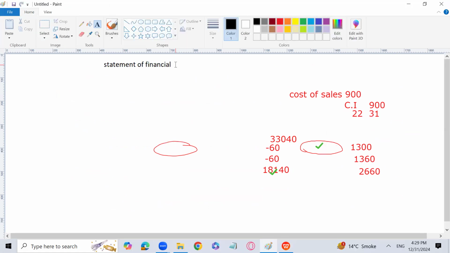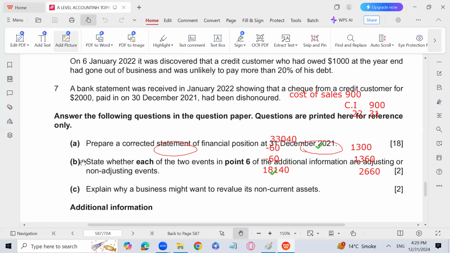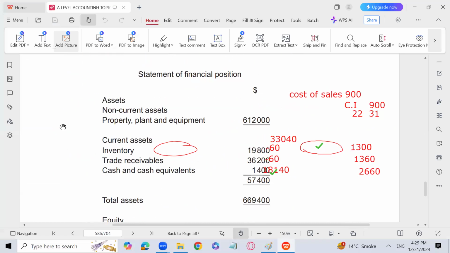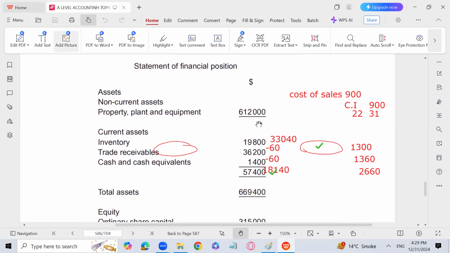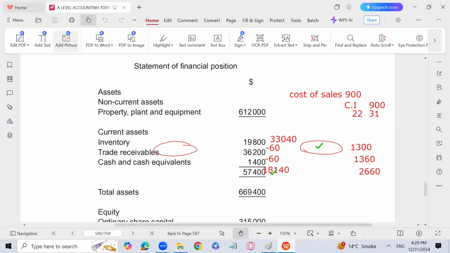Statement of financial position. Now we'll go for the dollar sign over here. And we will start from the same format which has been given in the question. And that is assets, non-current assets, property, plant and equipment, 612,000. Let me write it down over here. Property, plant and equipment. Now let's do the adjustments if needed regarding the property, plant and equipment.